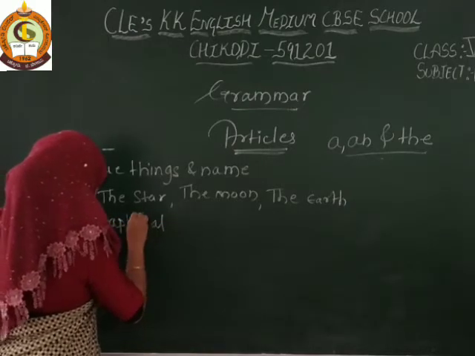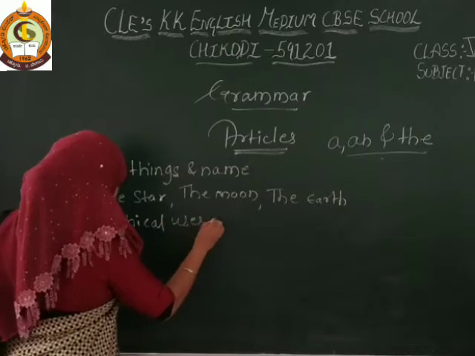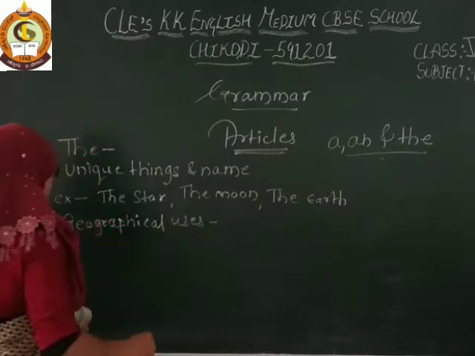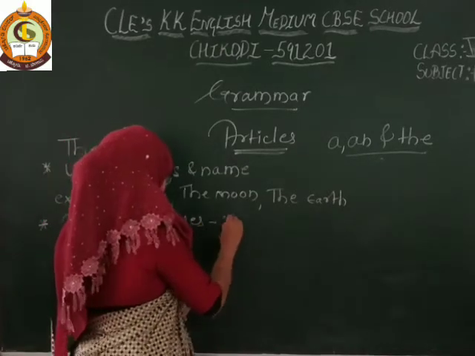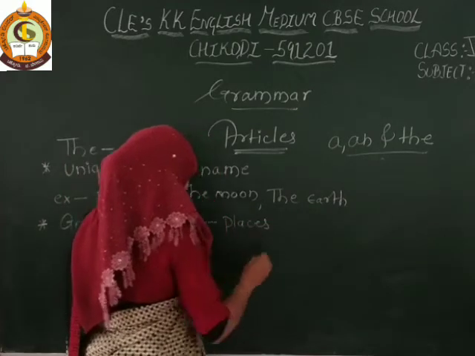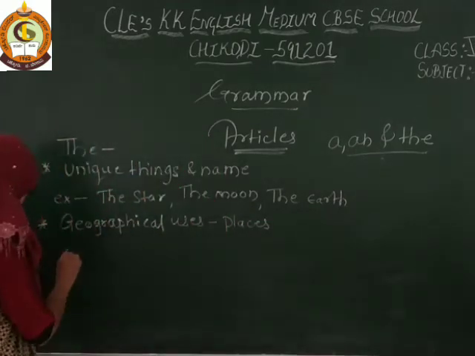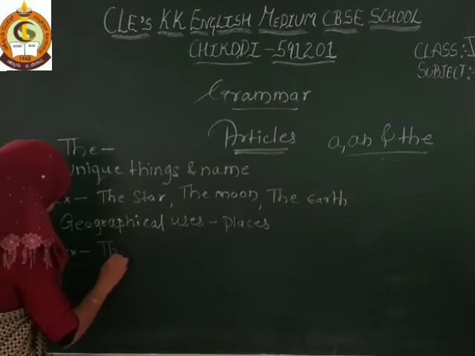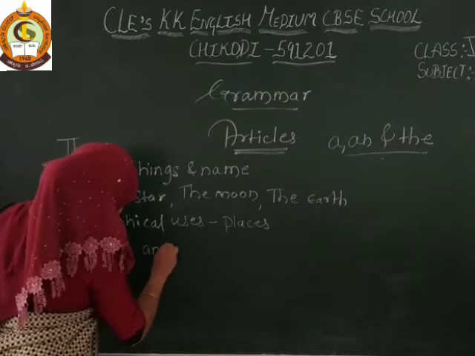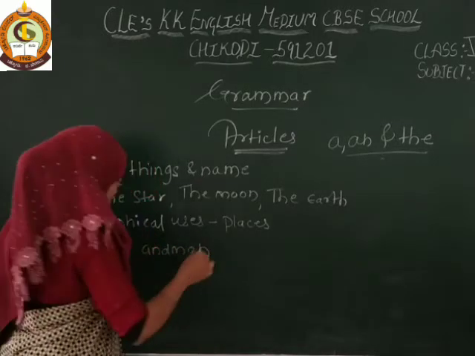Geographical uses. Here places will come. For example, the Andaman.